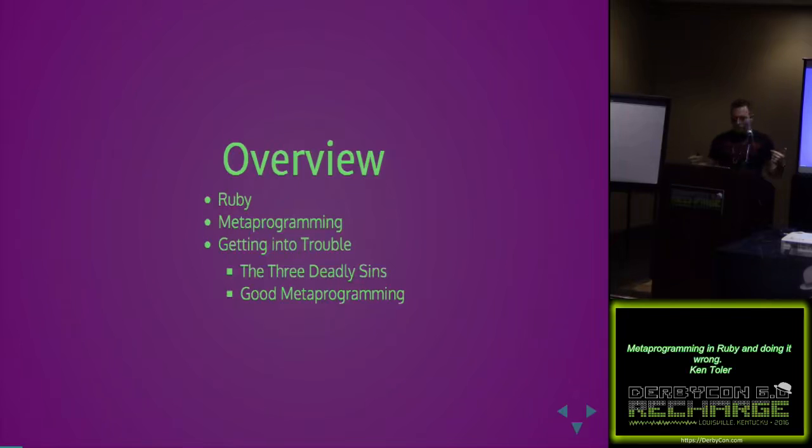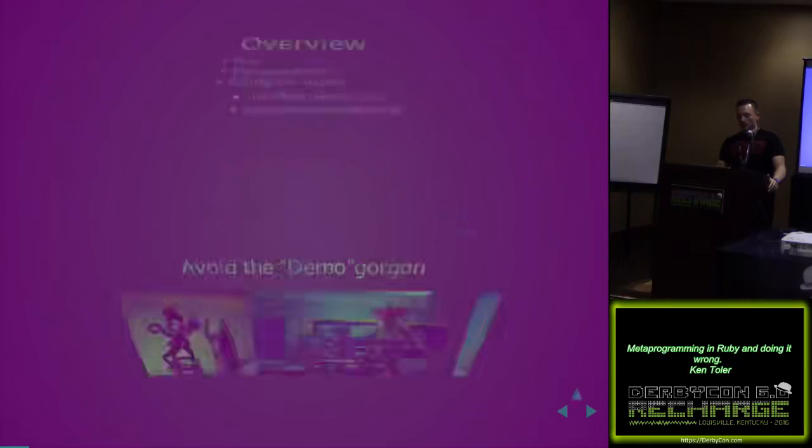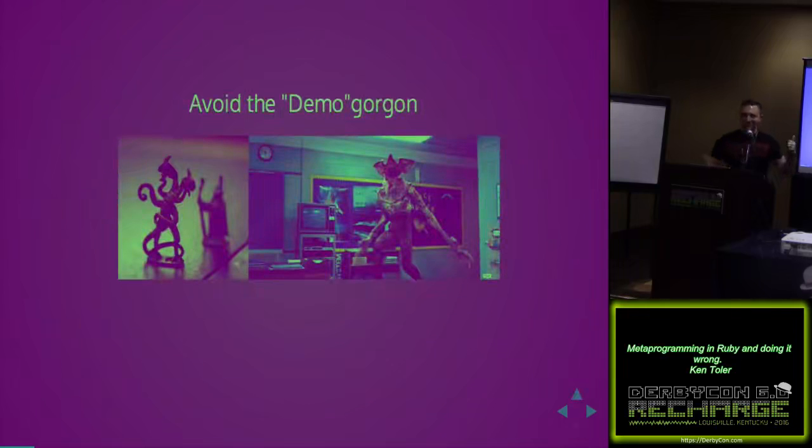I wore my Stranger Things shirt today. There's a reason for that. We're going to be getting into trouble with the 3 deadly sins in metaprogramming. We're going to go over some Ruby. We're going to break some stuff, fix some stuff, do all that. But more importantly, I did this talk 2 years ago. The reason I'm bringing it back up is because the same problems still kind of exist. The big thing I want to cover is I won't be going through any of the live demo today because I'm going to avoid the Demogorgon. No? Nobody? Oh, come on. There we go. I got one back there.